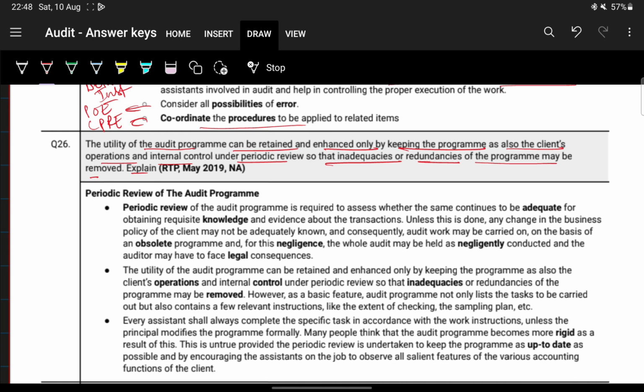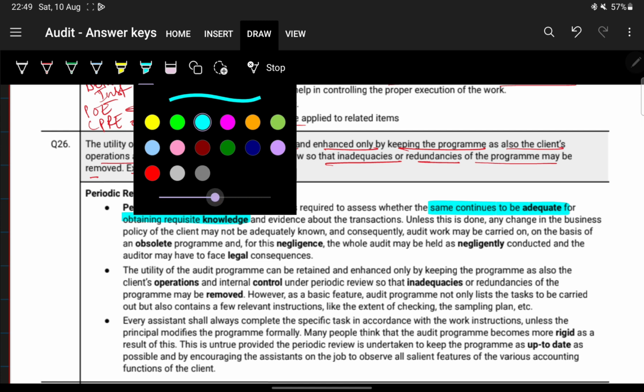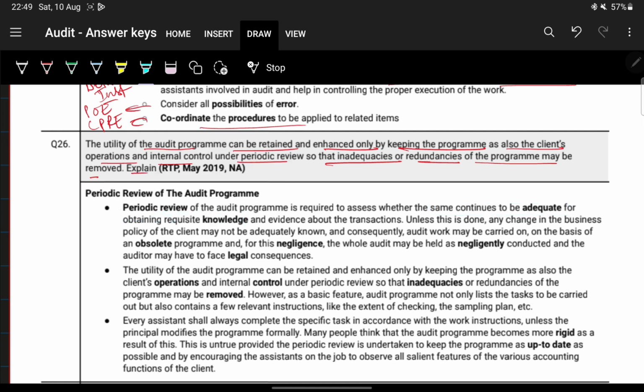We need to assess whether the same continues to be adequate for obtaining requisite knowledge and evidence about the transactions.